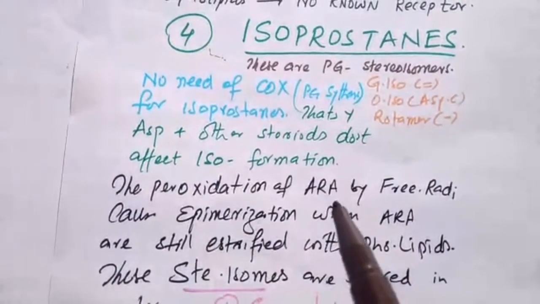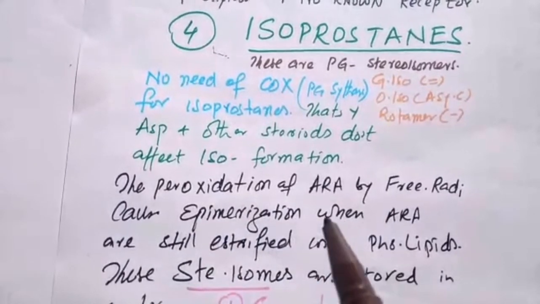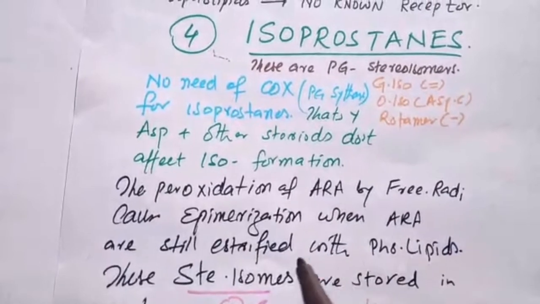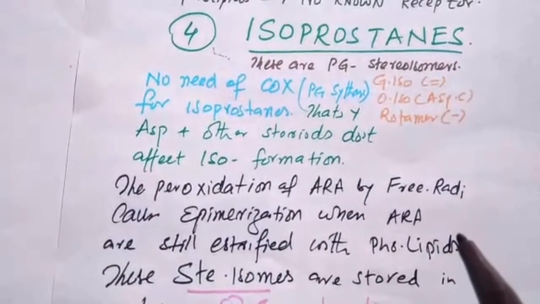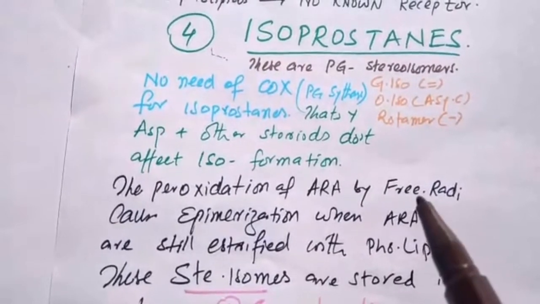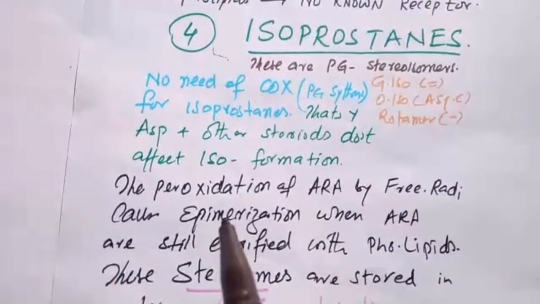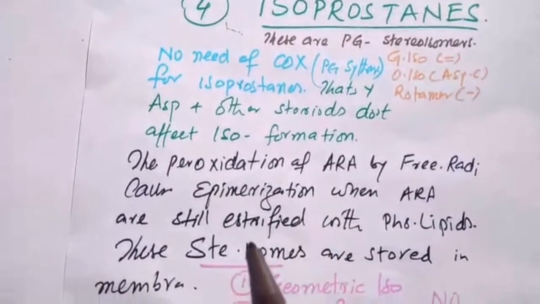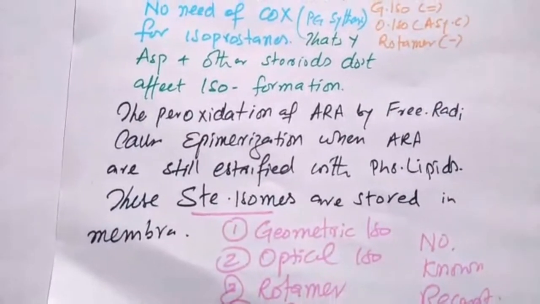The peroxidation of arachidonic acid by free radicals causes epimerization when arachidonic acid is still esterified with phospholipid. जब arachidonic acid फॉस्फोलिपिड के साथ अभी तक अटैच है और फ्री रेडिकल एराकिडोनिक एसिड के साथ रिएक्शन कर जाए तो इसमें इपिमेराइजेशन होता है, इपिमर आइसोमर बनते हैं, and these stereoisomers are stored in the cell membrane.